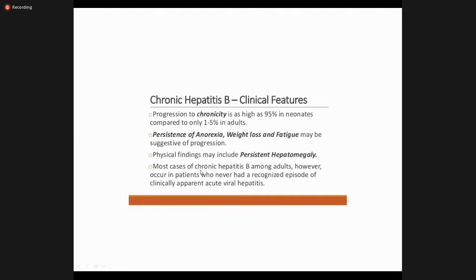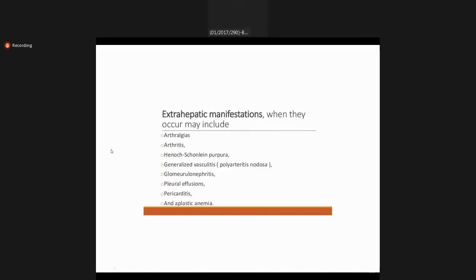Mostly the acute phase is asymptomatic. When the patient becomes symptomatic, the patient already has chronic hepatitis, meaning the virus was present in the body more than 6 months back, and now the patient becomes symptomatic.